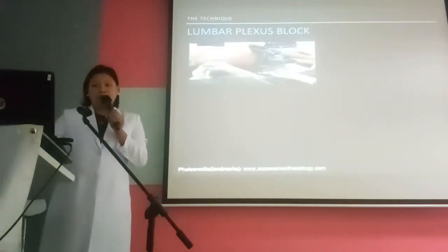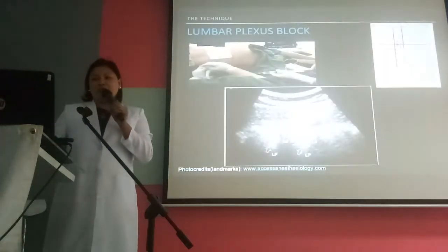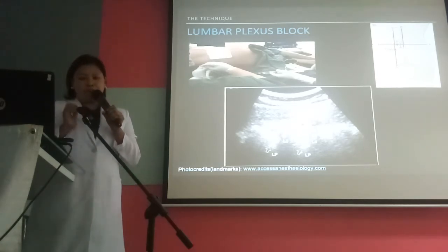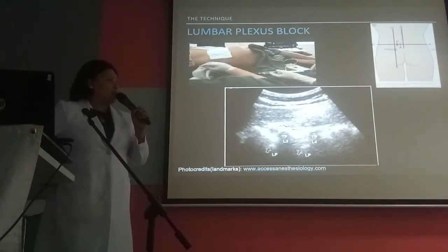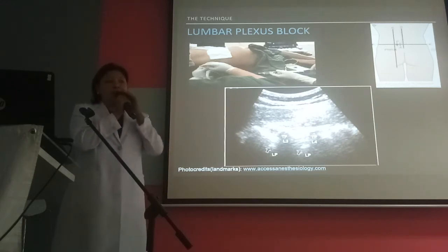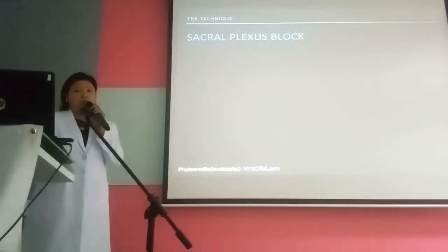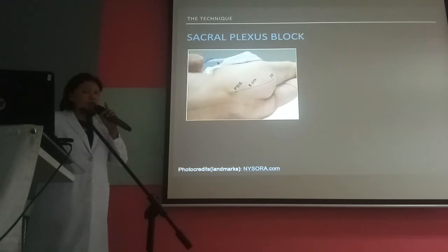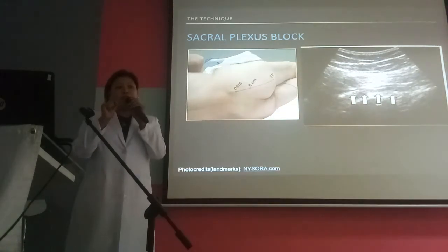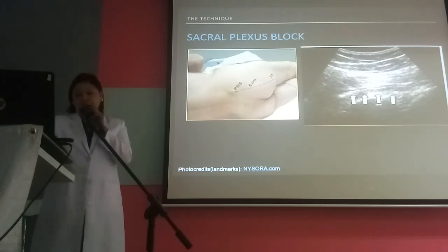So to do the lumbar sacral plexus block, you put the patient in a lateral decubitus position, you identify the landmarks, and you put the probe sagittally around L4, and you see this hyperechoic structure as pointed by the arrows, that is the lumbar plexus. Confirmation of needle placement under dual guidance is seen as contraction of the quadratus muscle. The sacral plexus block is still done in a lateral decubitus position. And these are the landmarks. In scanning along that area, you would see this hyperechoic structure as pointed by the arrows. And still under dual guidance, you would see either plantar flexion or dorsiflexion of the foot. For this case, we did see plantar flexion of the foot.